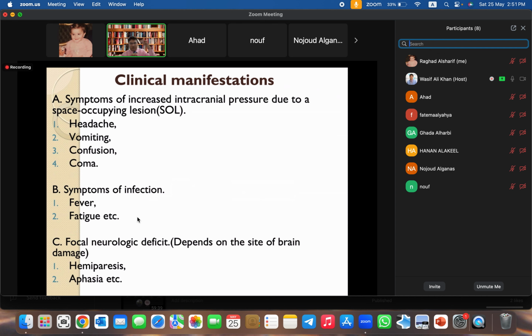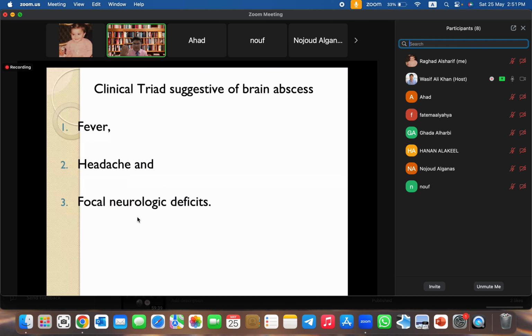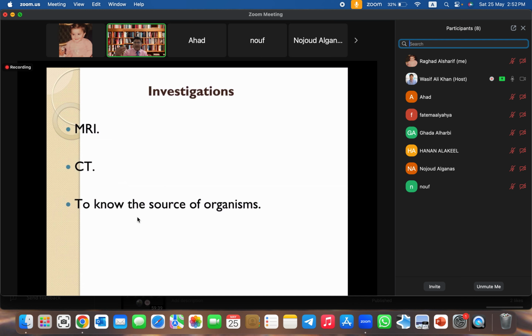Then next, the most important feature is neurological deficit. Because of damage to the neurons, the patient will develop focal loss of neurological function, which is called focal neurological deficit, and depending upon the site, the patient will have the deficit. We can summarize this into a triad of three important features. Again, I discussed this at the time of the hospital discussion. Fever, headache, and focal neurological deficit. These are called the triad of brain abscess, the clinical diagnostic features of brain abscess.